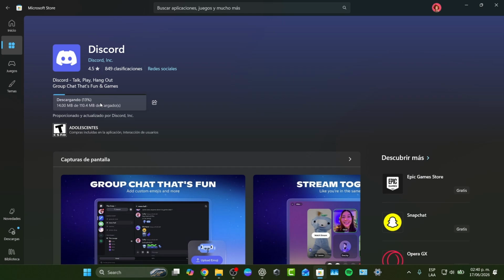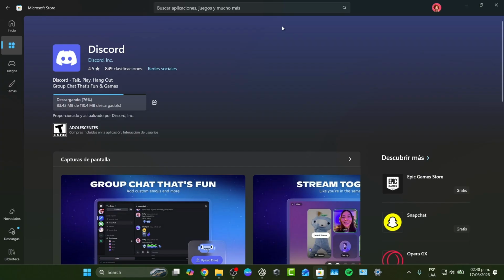Once the installation has been completed, you'll see an open button and you can click it immediately to launch the application, or if you prefer, you can open it later from the start menu. This is one of the safest ways to install applications because Microsoft checks the application before it appears in the store. Now, what if the application you want is not available inside here?